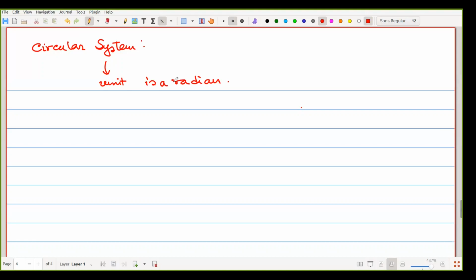Practically, what is a radian? That is also coming from the plane geometry concept. In geometry, we have to know one thing.